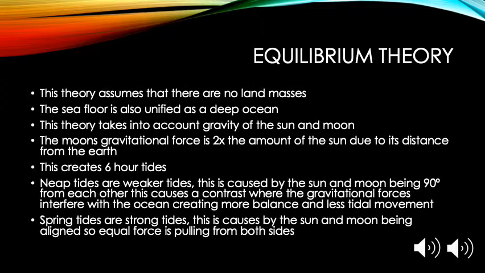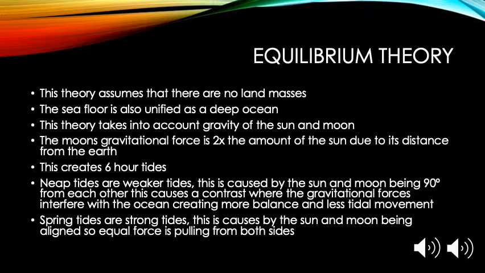However, the moon's gravitational force is 2 times the amount of the sun's due to its distance from Earth. If you imagine the sun and the moon on either side of the world, and the ocean is uniform all the way around, the water is pulled from one point to another, so there are 2 high points and 2 low points. This is what creates the 6-hour tides.